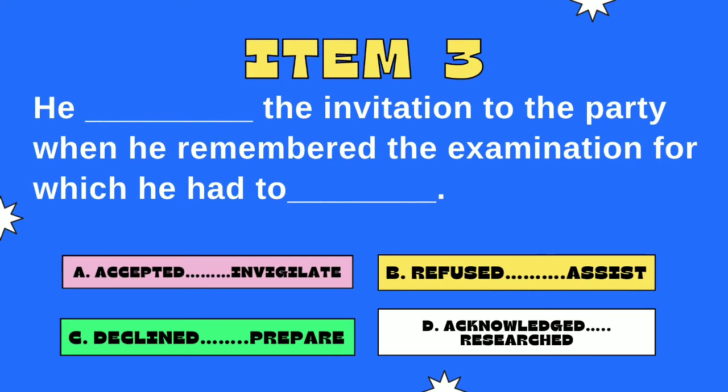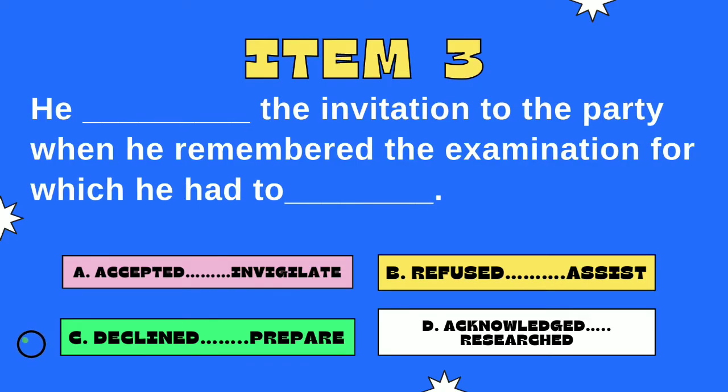Item 3. He dashed the invitation to the party when he remembered the examination for which he had to dash. The answer options are A. Accepted and invigilate, B. Refused and assist, C. Declined and prepare, D. Acknowledged and researched. The answer is C. Declined and prepare. He declined the invitation to the party when he remembered the examination for which he had to prepare.